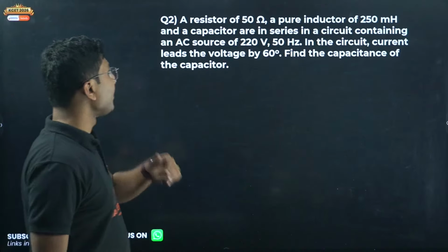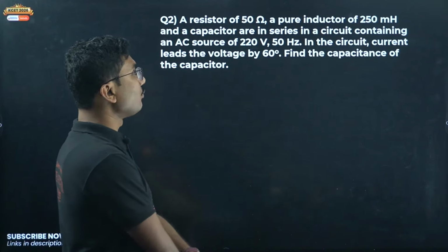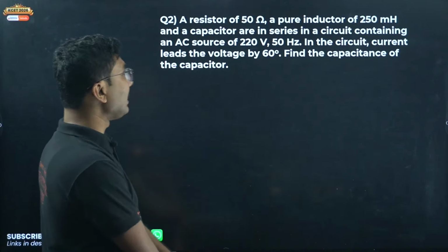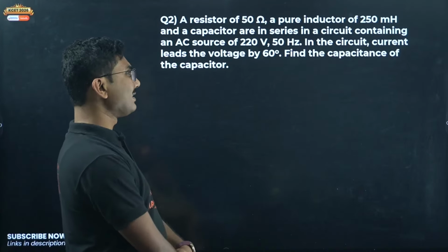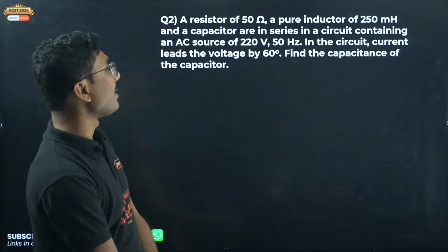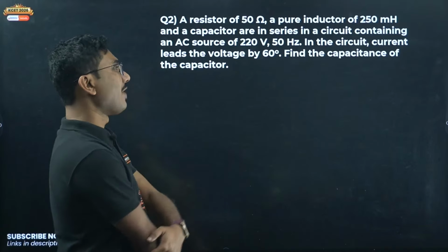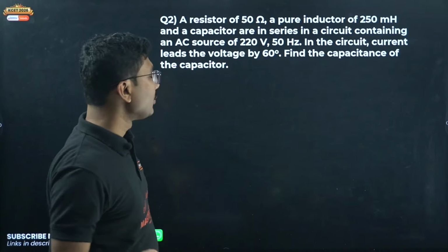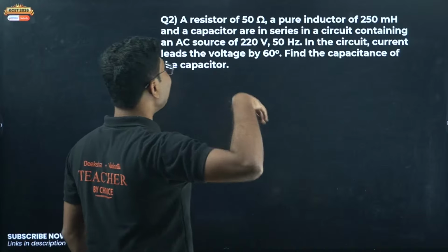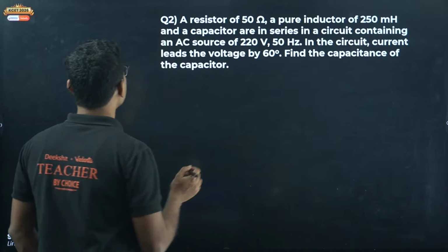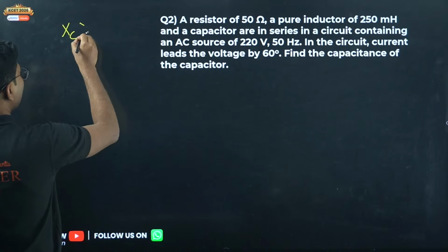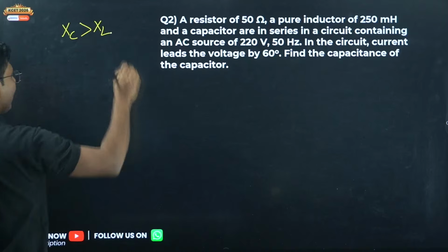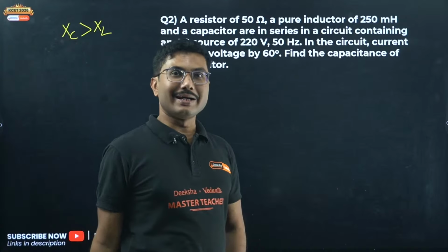A resistor of 50 ohm, a pure inductor of 250 millihenry and a capacitor are in series in a circuit containing AC source of 220 volt 50 Hz. In the circuit, current leads the voltage by 60 degrees. Find the capacitance of the capacitor. So what is the meaning of current leads the voltage? Current leads the voltage means when you calculate XC, XC should be greater than XL. That's it. Okay, so XC should be greater than XL.